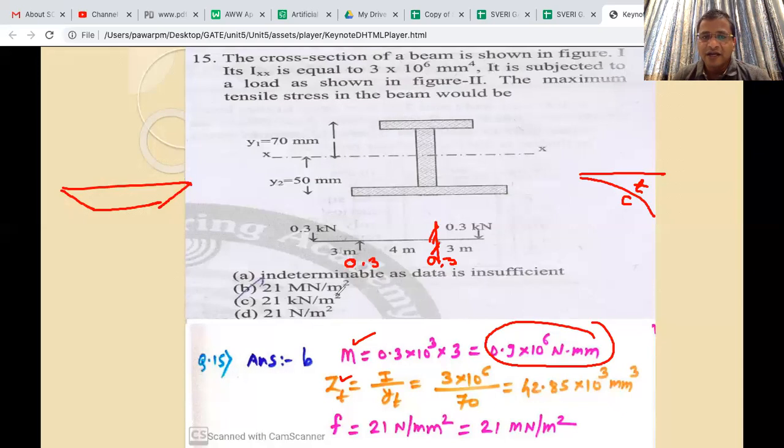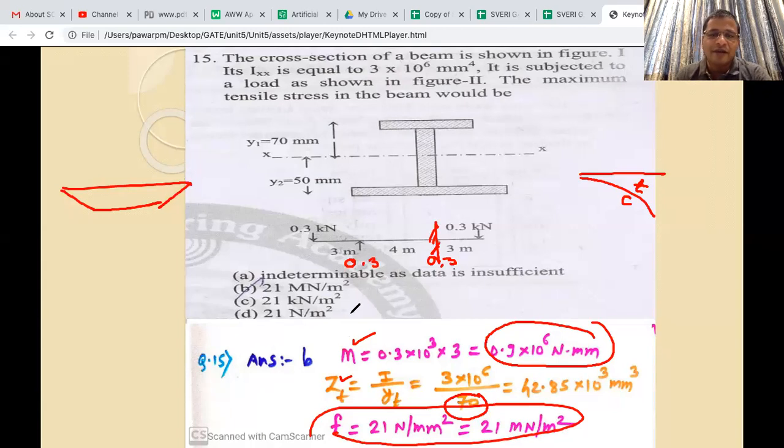And that's why you have to take that as a 70, and then if you get ZT from this, then you get the F value as a 20 Newton per mm square, that is nothing but 21 MN per meter square. Okay, so let us go ahead.